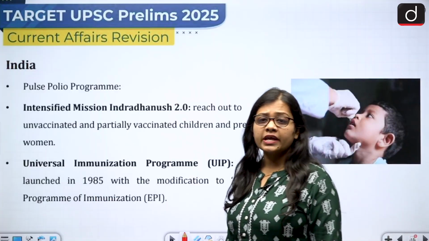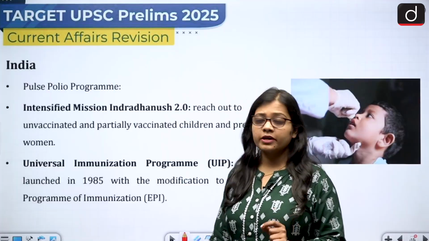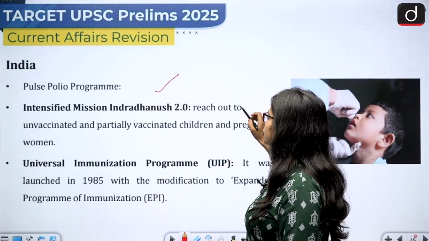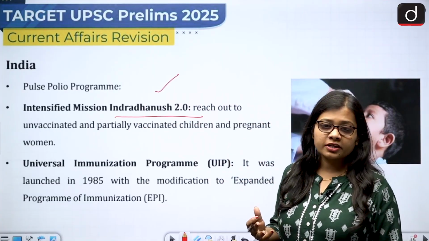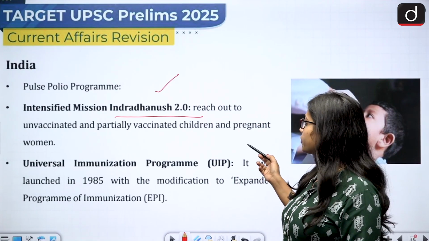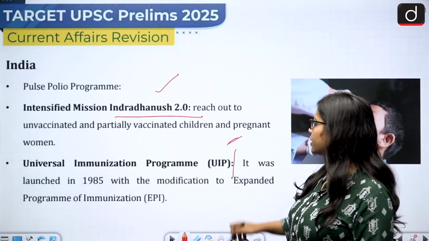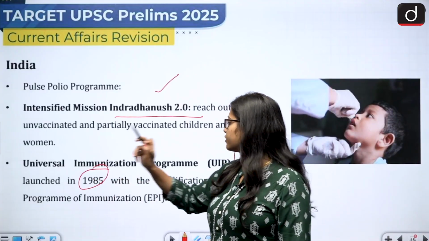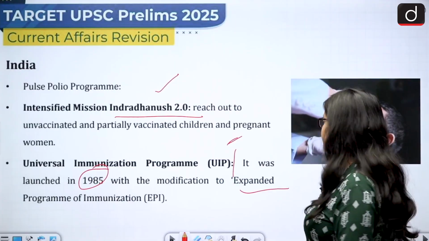Now if we talk about India, the main initiatives that have been taken by the government, first and foremost is the Pulse Polio program, then Intensified Mission Indradhanush 2.0. So that is basically reaching out to the unvaccinated people, children or the pregnant women, and giving them vaccine. Then comes the Universal Immunization Program, that is UIP. It was launched in the year 1985 with the modification to the Expanded Program of Immunization.